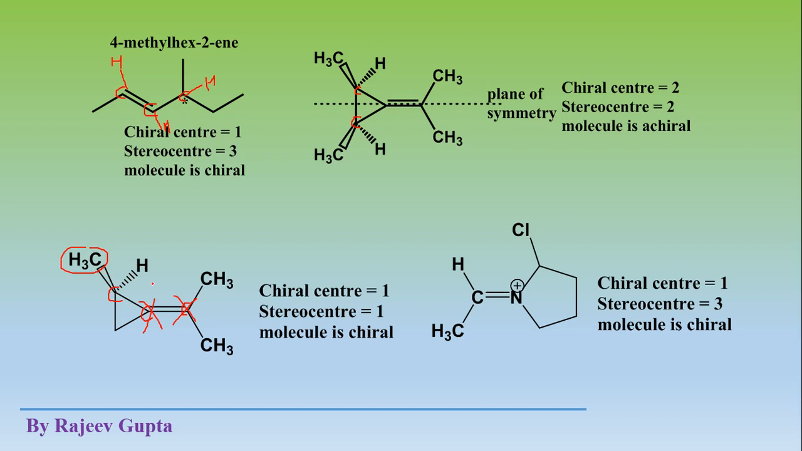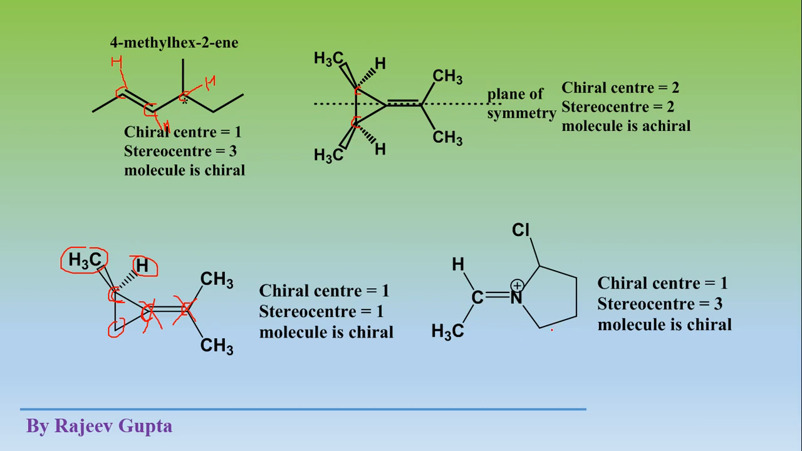All the 4 groups are different: methyl, hydrogen, here methylene, and this other carbon. So all the 4 different groups which are directly attached to this carbon make it a chiral carbon. So chiral center 1, stereo center 1, and the molecule is chiral because only one chiral center is present. Now see this example.